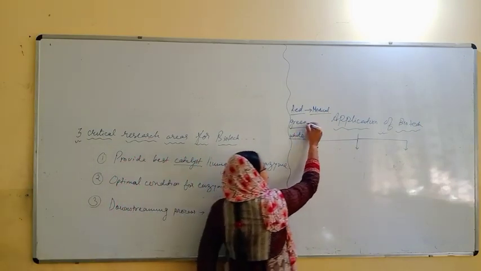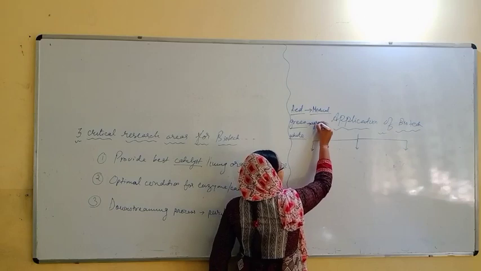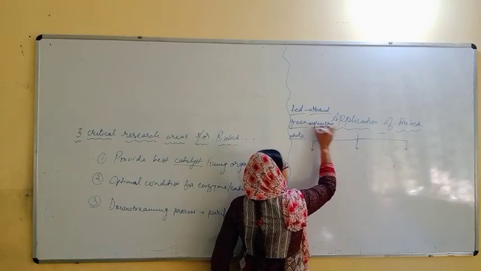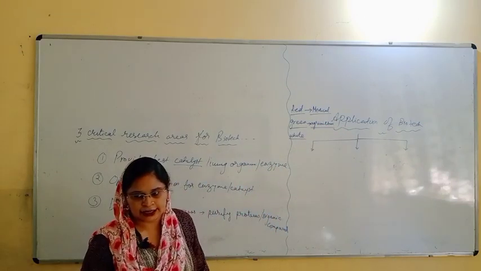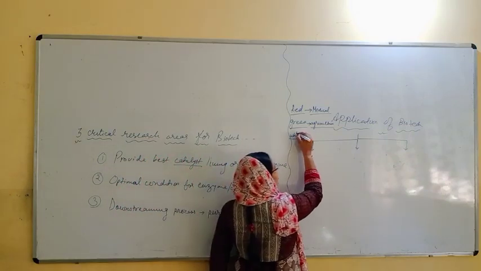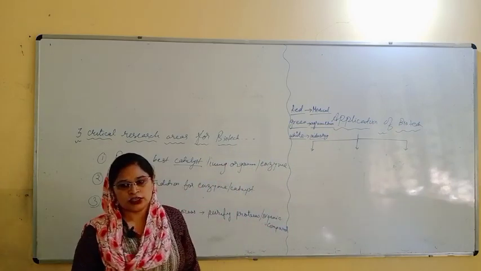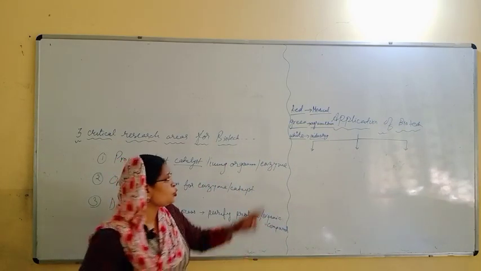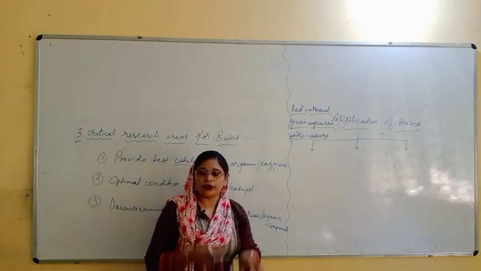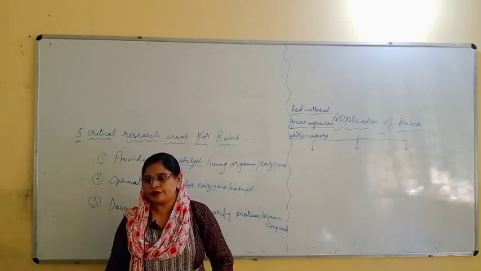Green biotechnology is related to agricultural biotechnology. And the third, white biotechnology, is related to industries, so industrial biotechnology. So we have mainly three types of biotechnology in our modern life.